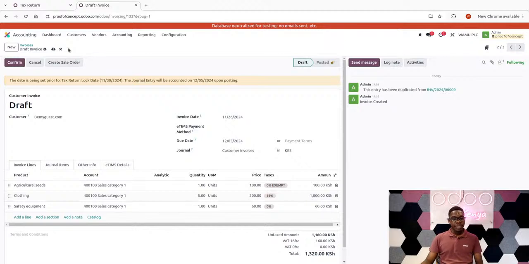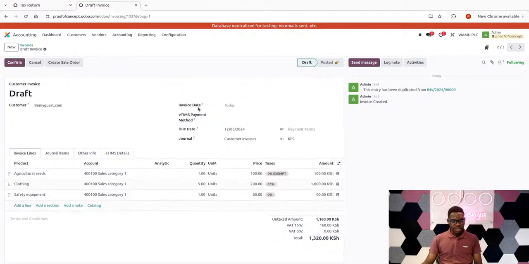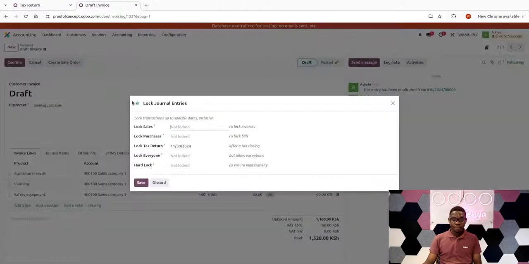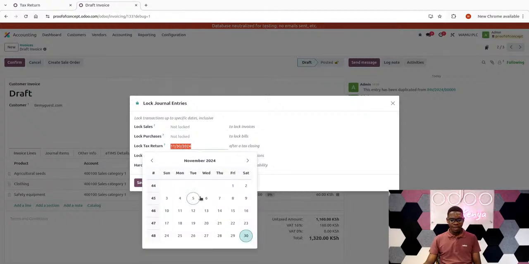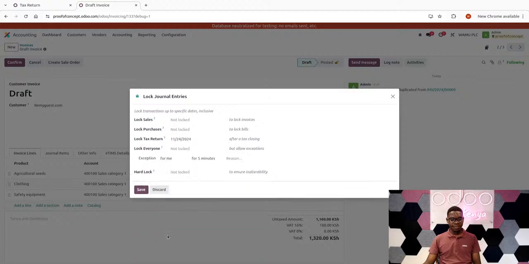I could just cancel that record here. If your accountant asks for an exception and says that there's an invoice that has been forgotten, but the period is already locked, what you will do is create an exception for him, or give him the access rights to ask for the exception. So you'll come to accounting, to lock dates, where it has been locked. Then, for example, if the forgotten invoice was for the 25th, to allow me to post that invoice, I could just revert this date back to the 24th, so that he can post the invoice for the 25th, and then you can proceed from there.